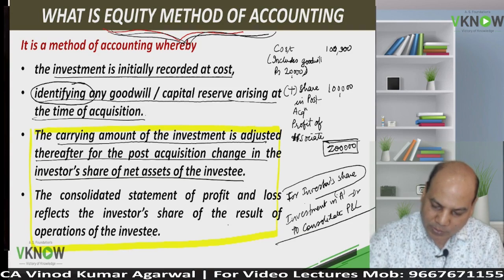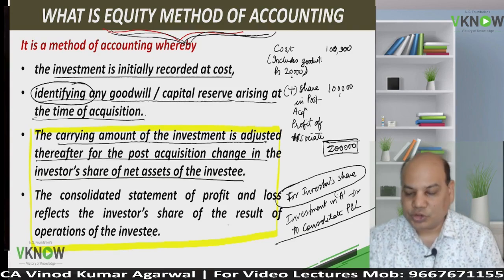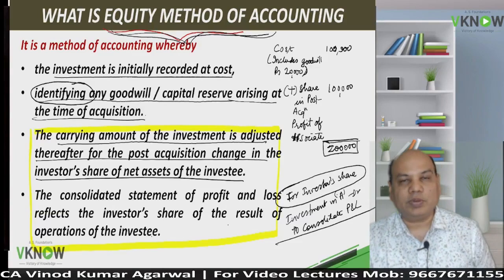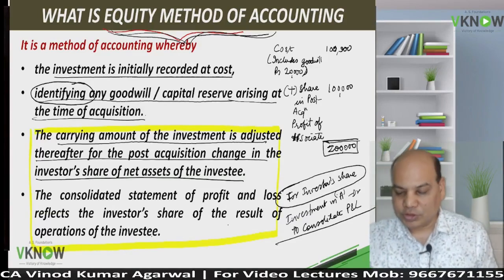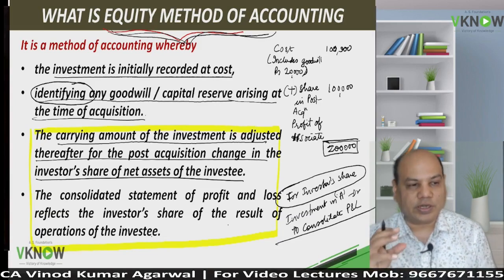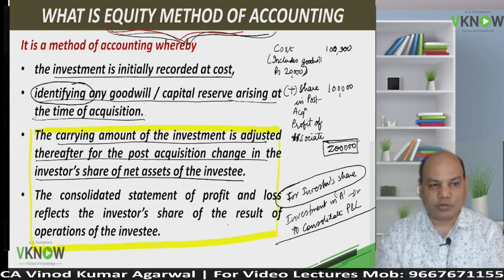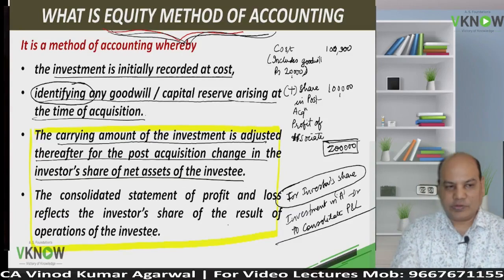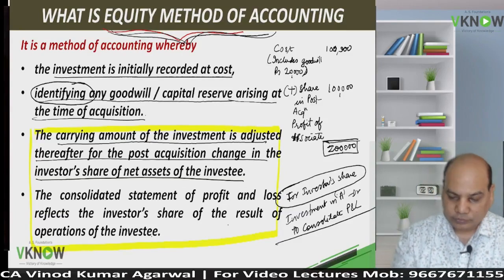The entry will be passed for investors' share only. Okay. And in case of loss, please reverse the entry. Is it right? Is it understandable?